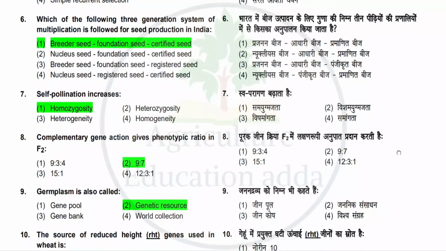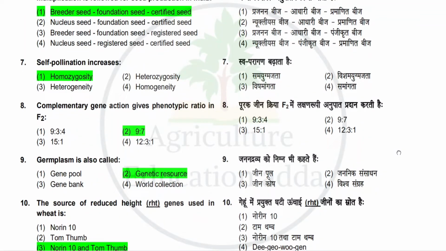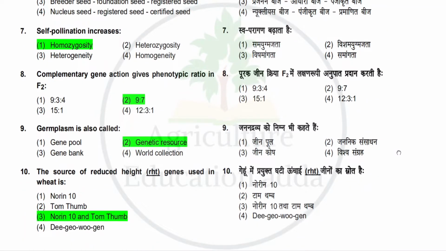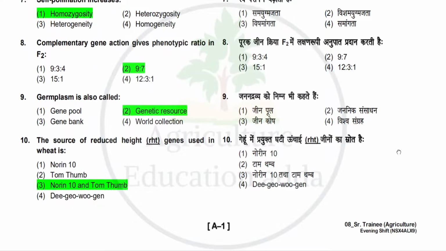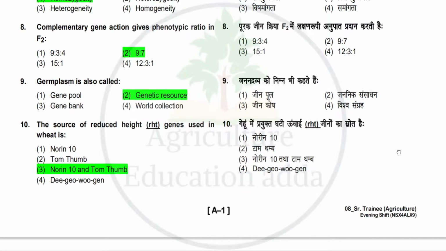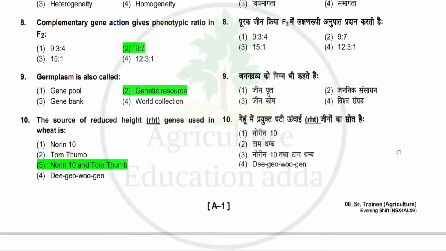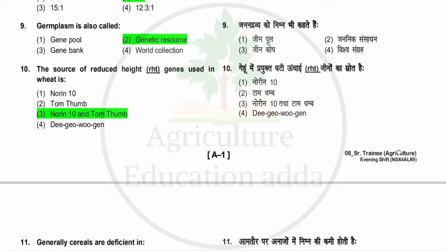Next question is germplasm is also called. Options: gene pool, genetic resource, gene bank, world collection. So the correct answer is genetic resource. Next question is the source of reduced height Rht gene used in wheat is. Options: Norin 10, Tom Thumb, Norin 10 and Tom Thumb or Dee-geo-woo-gen. So the correct answer is Norin 10 and Tom Thumb.